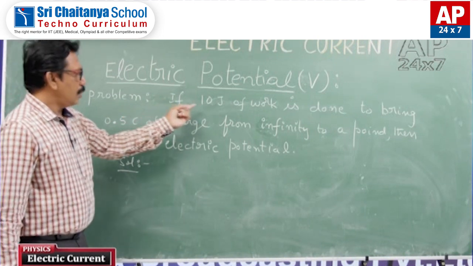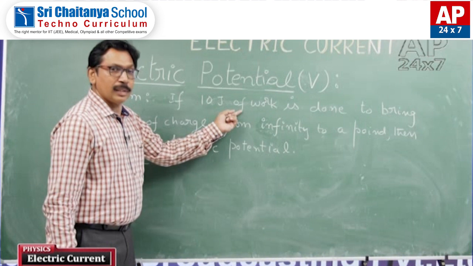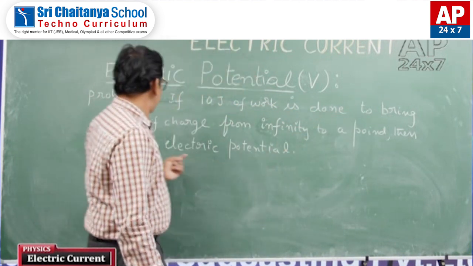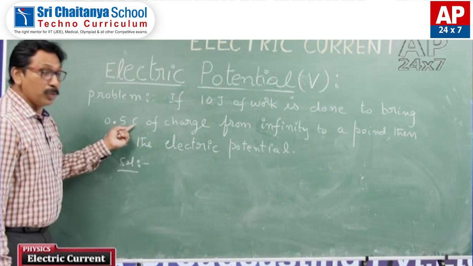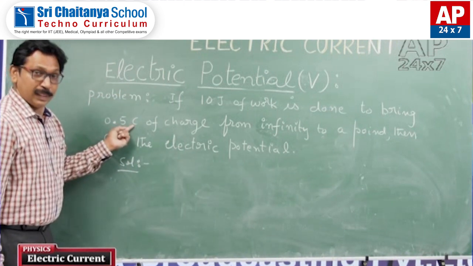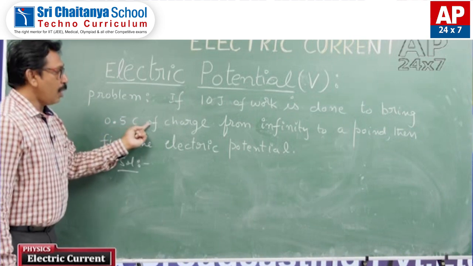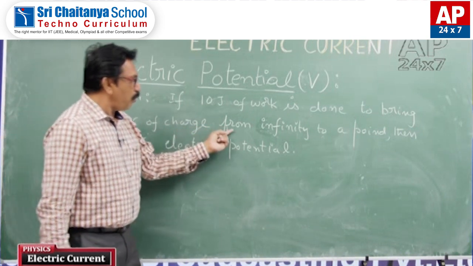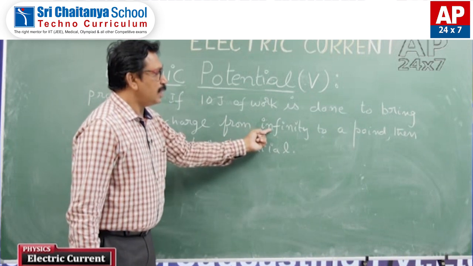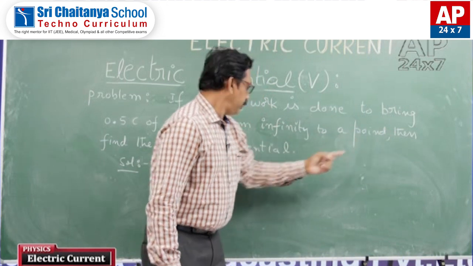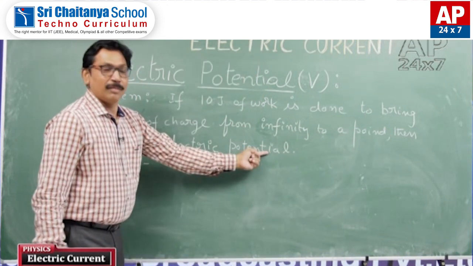If 10 joules of work is done to bring 0.5 coulomb of charge from infinity to a point, then find the electric potential V.